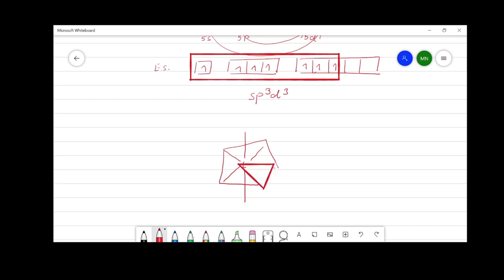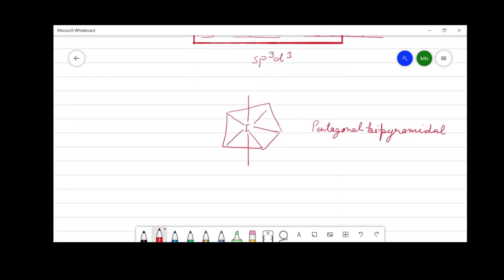In pentagonal bipyramidal geometry, 5 of the hybrid orbitals are present on one plane making a pentagon, whereas the 2 hybrid orbitals are present perpendicularly to this plane. Now, these 7 hybrid orbitals can make bonds with the 7 fluorine atoms, and the geometry of this molecule is pentagonal bipyramidal.